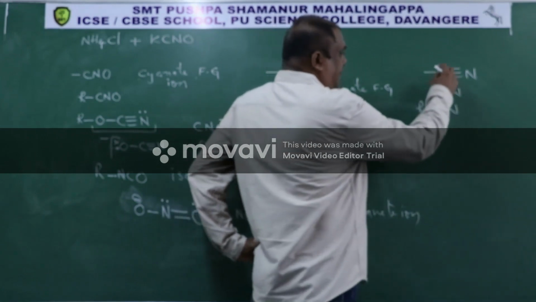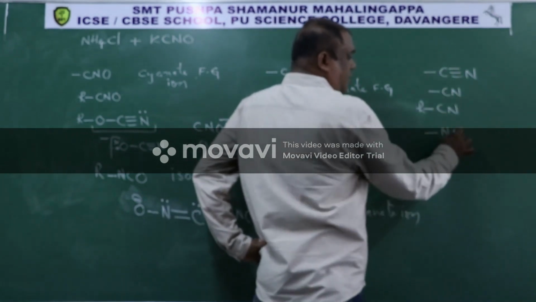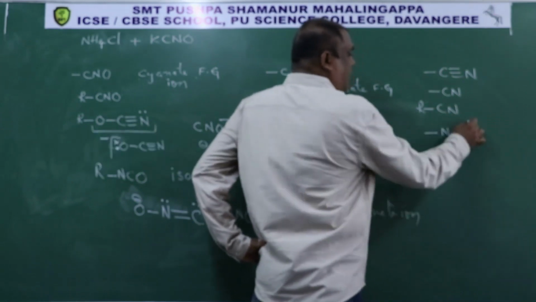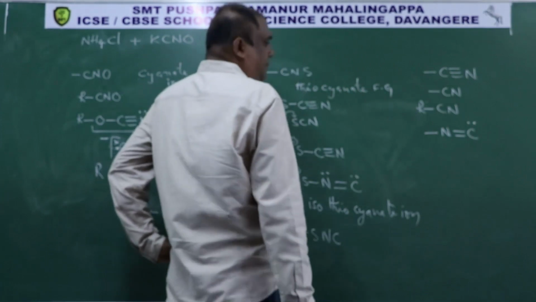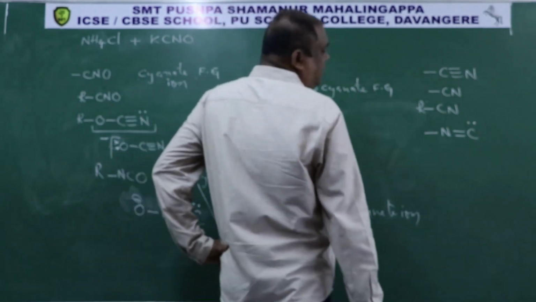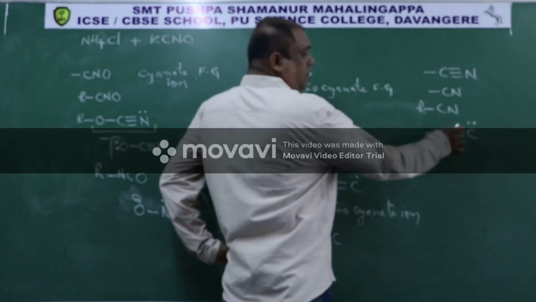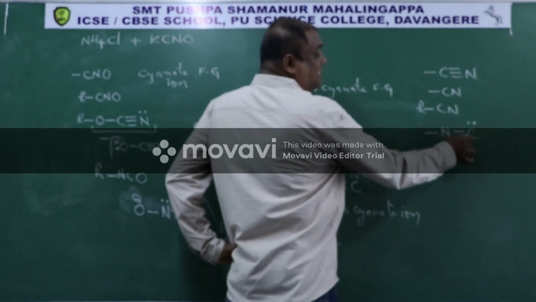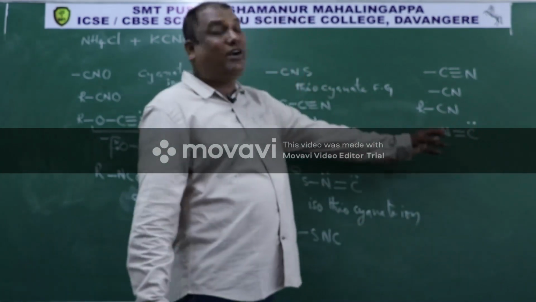Then bond N, double bond C having lone pair, if you see number of electrons around carbon, 1, 2, 3, 4, 5, 6 electrons, means carbon is not having octet.